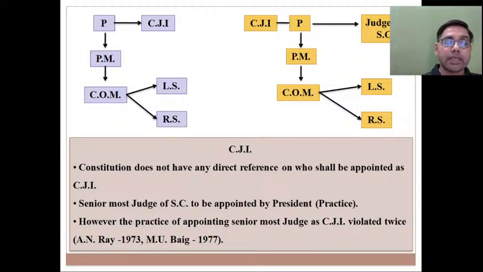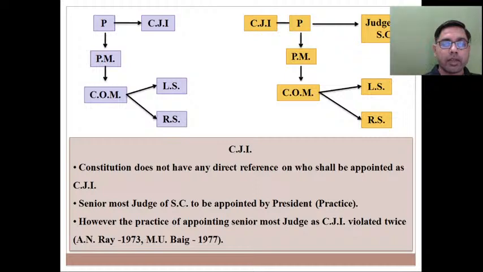Constitution does not have any direct reference कि who can become CJI, who can be appointed as CJI. So among these 33 judges, suppose अगर present CJI retire हो रहे हैं तो इन 33 में से किसे CJI बनाएंगे President, what qualification that person should have, then only he will be appointed as CJI. इस पे Constitution silent है, and because of that, since Constitution was silent on this particular issue, एक कन्वेंशन इस्टेब्लिश हुआ, एक पॉलिटिकल प्रैक्टिस इस्टेब्लिश हुई कि सीनियर मोस्ट जज को अगला सीजेआई बनाया जाएगा.